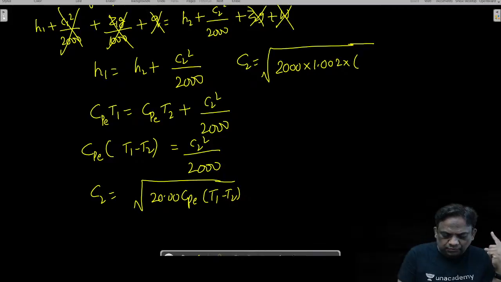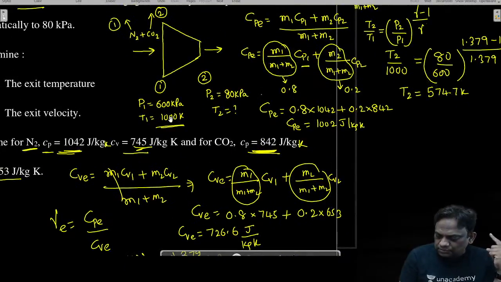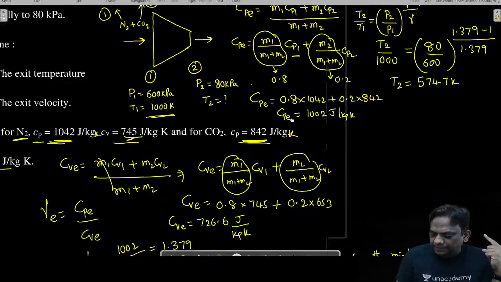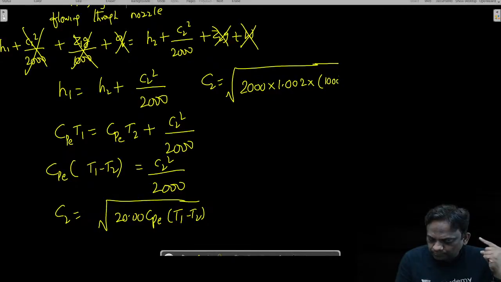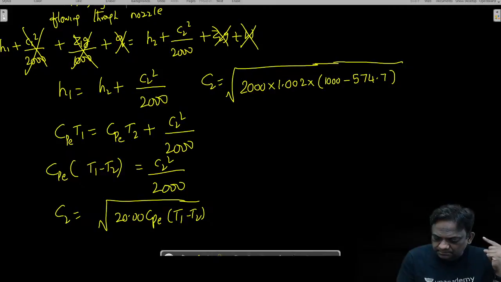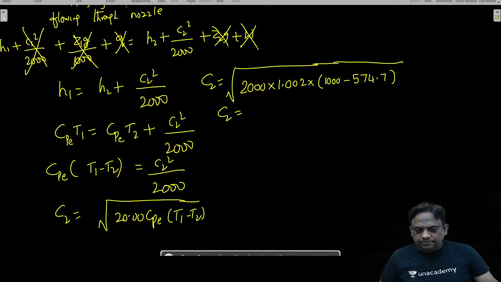Into T1 minus T2. What is T1 given? T1 is given as 1000, and T2 is 574.7. C2 is equal to, anyone?